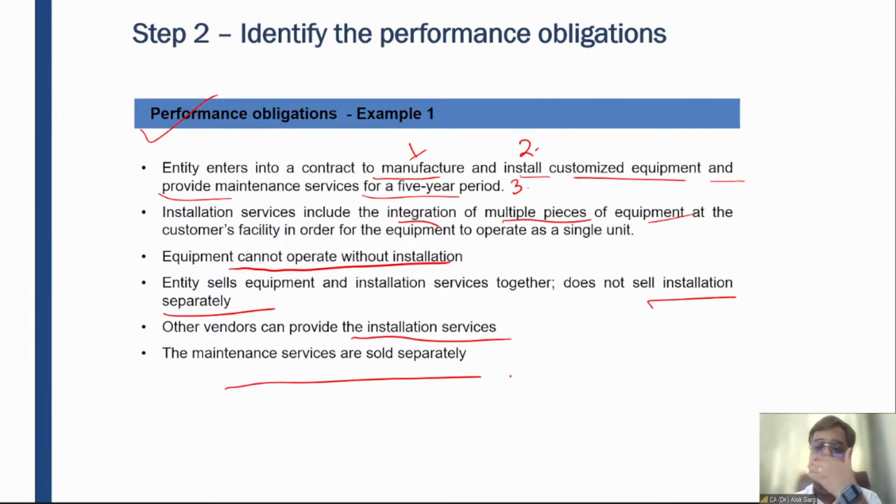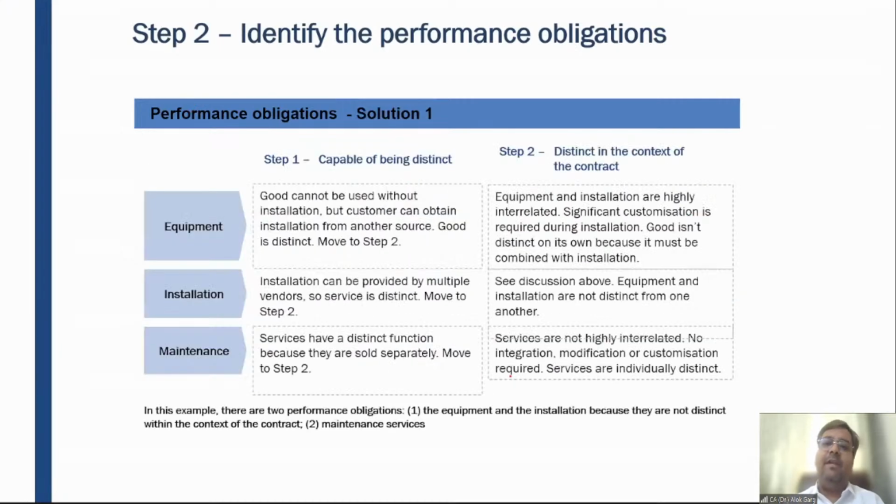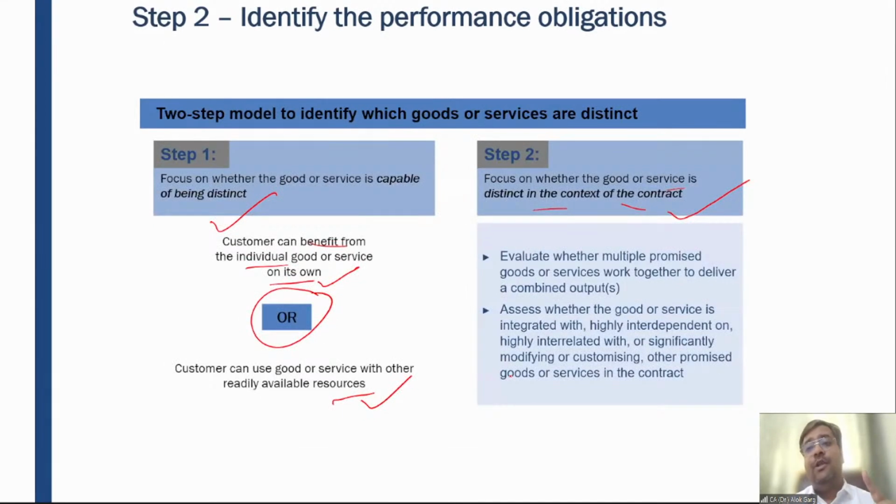But as far as installation is concerned, two pieces of information are given. One, this installation will require a high degree of integration. Second, another vendor can also provide installation. So let us evaluate how many performance obligations are there in this contract. Let's evaluate this with the help of the two-step model. What was the two-step model? One, you need to see whether these three items are different. So how will you say that these three items are different?